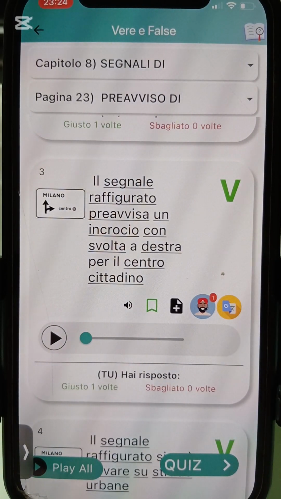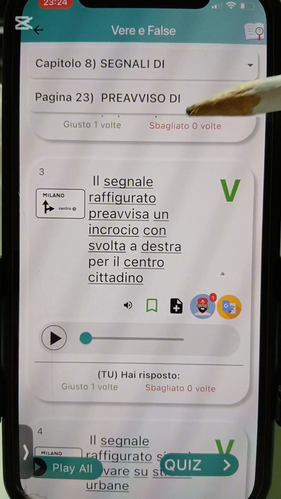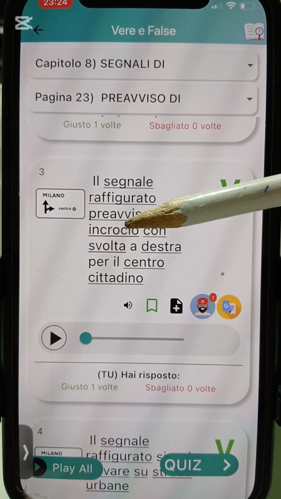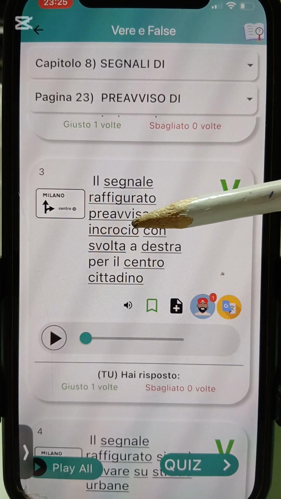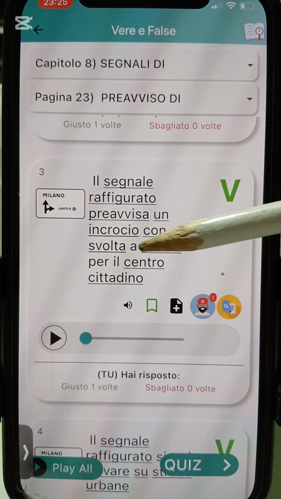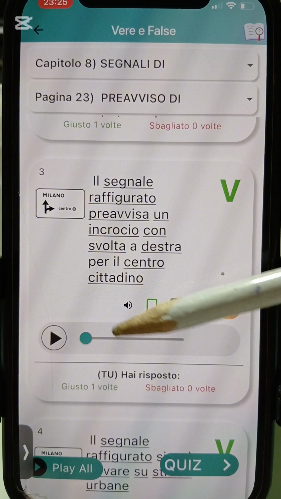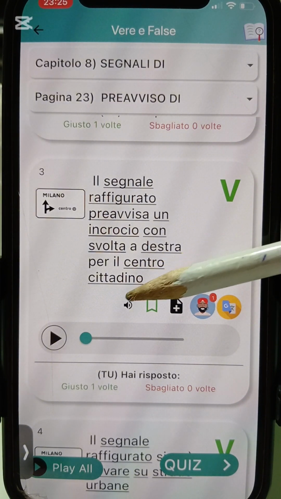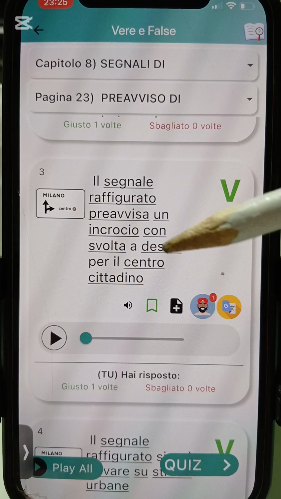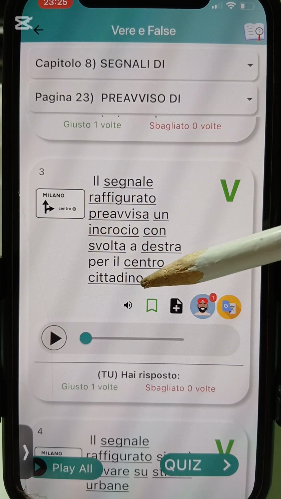Il segnale raffigurato preavvisa un incrocio con svolta a destra per il centro cittadino. It says this sign pre-warns you of a what? Of a junction. Incrocio is junction. It pre-warns you of a junction with the turning by your left for you to do what? Get to the city center. Centro cittadino means the city center.